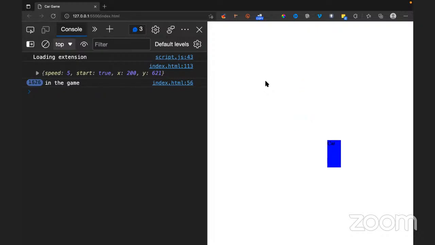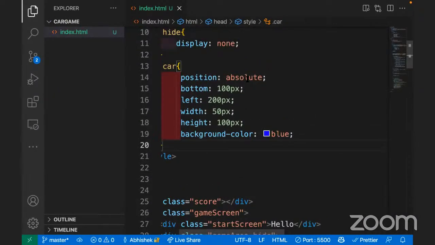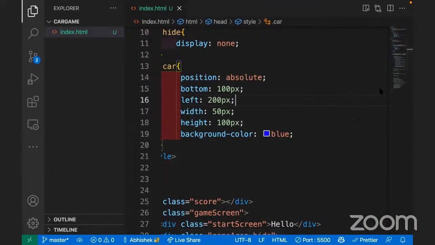So it's not right but not left? Your car is not moving right? Yeah, left is okay, no problem, because we are pushing it from the left side. That's it. Sometimes I make spelling mistakes like this. I did not know that I had given it a wrong value. Thank you for that. So now what should be the next step, guys? What do you guys think? Any suggestions? Any idea?